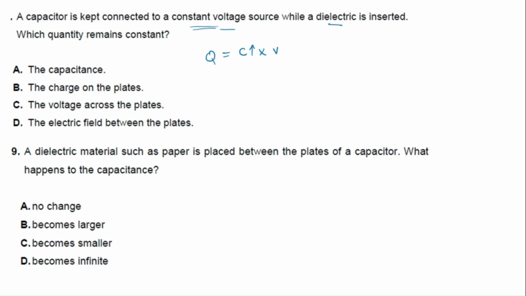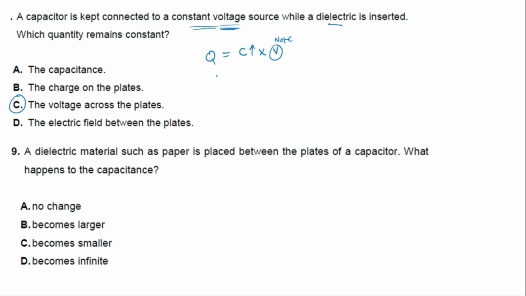Wait. You didn't understand the question. The question says constant voltage, meaning V is not changing. So V is not changing, and the charge changes.